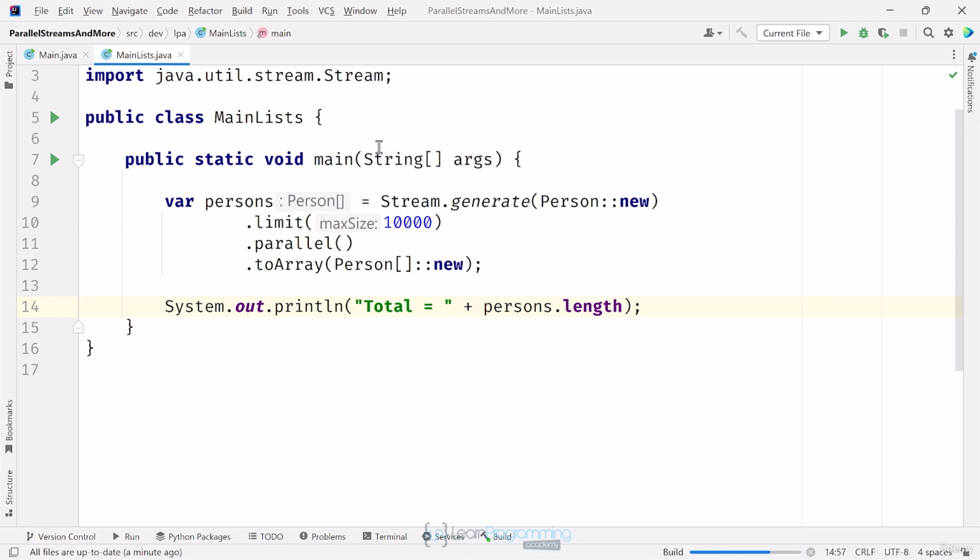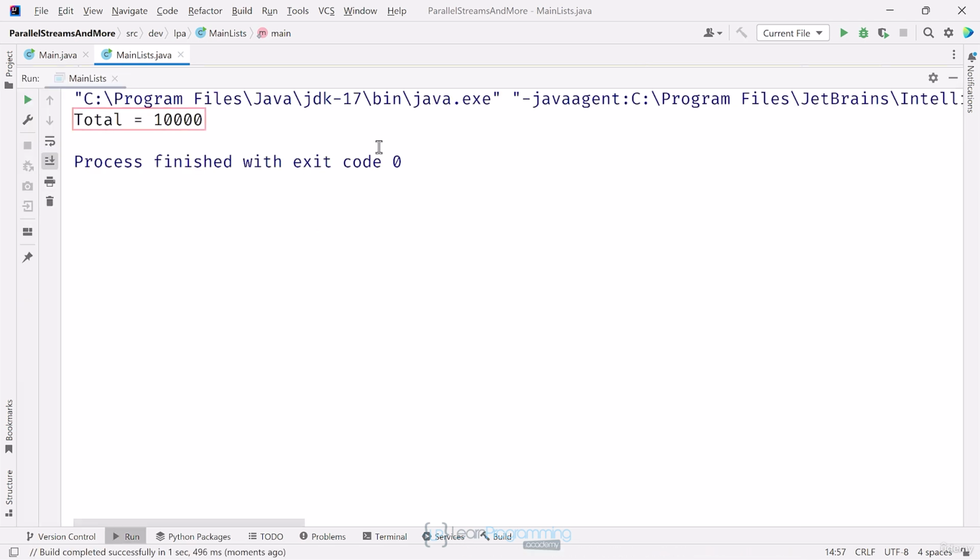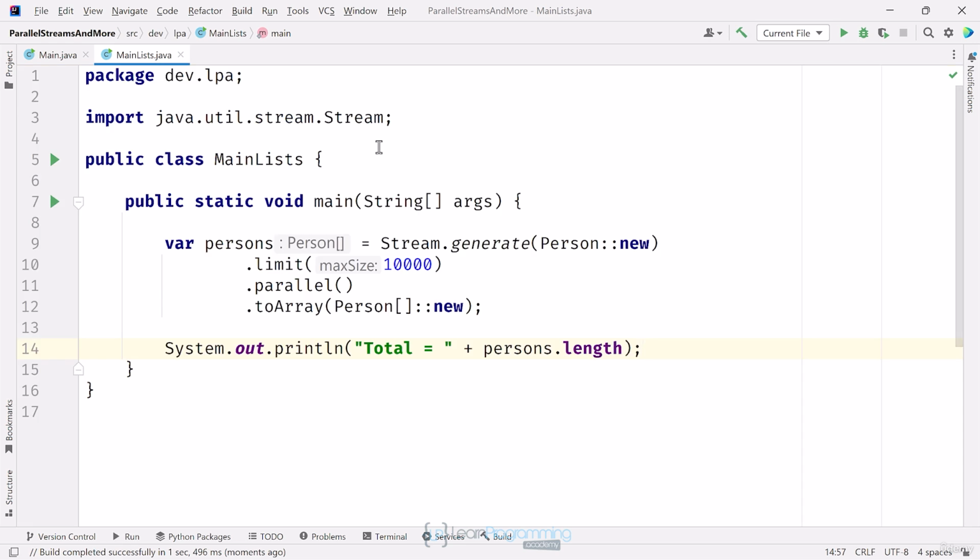Running this code, I'll see that I get 10,000 records in my array, and the inferred type is an array of Person, so this is good. There are some instances where you may include the parallel operation, but the stream's pipeline manager may not actually execute it in parallel. Let's see if this is the case in this instance.